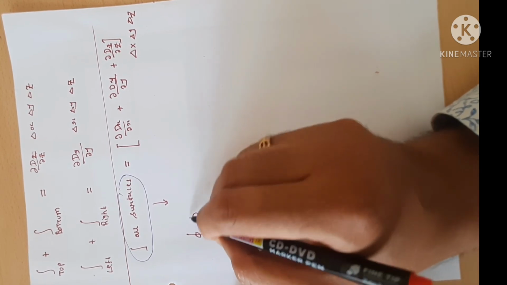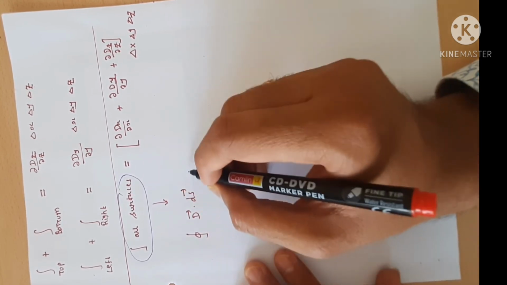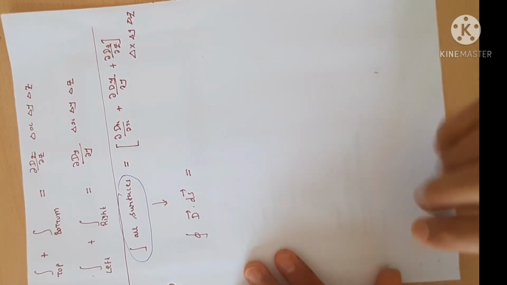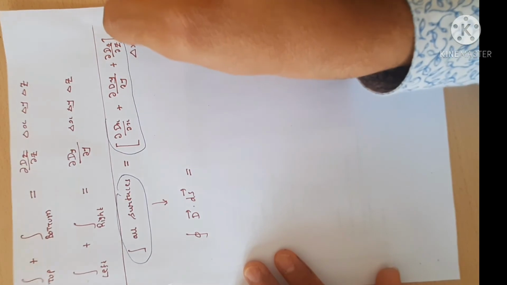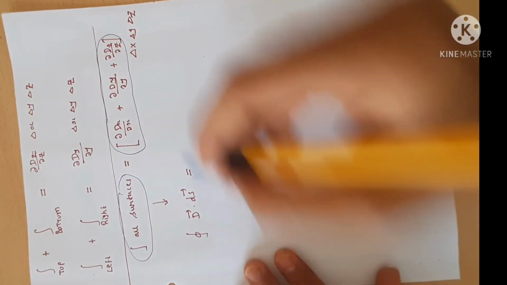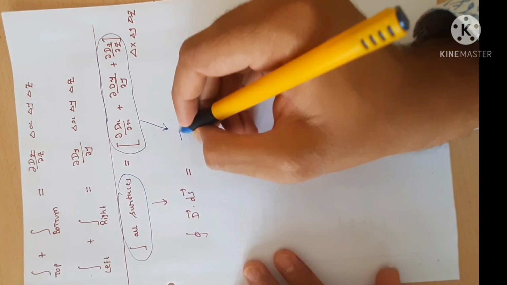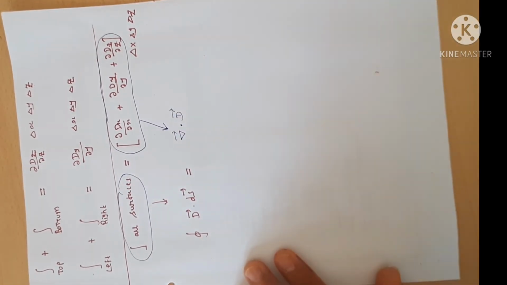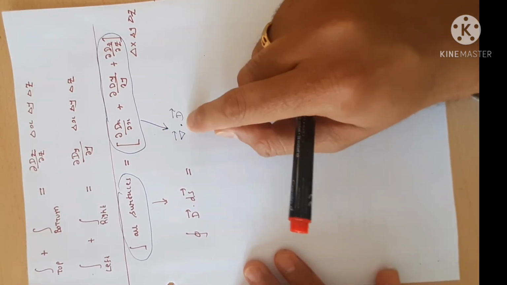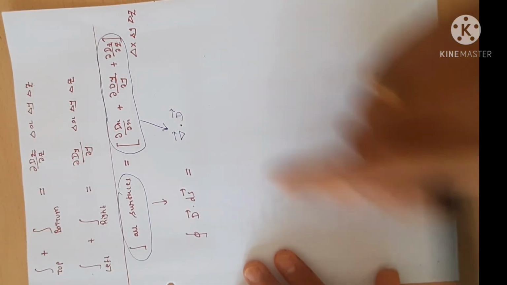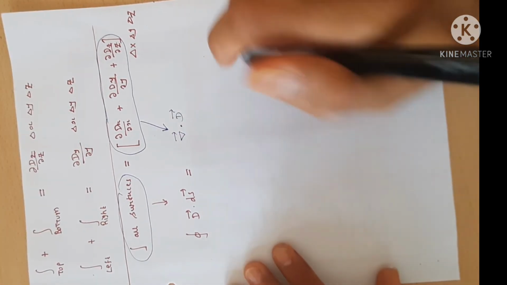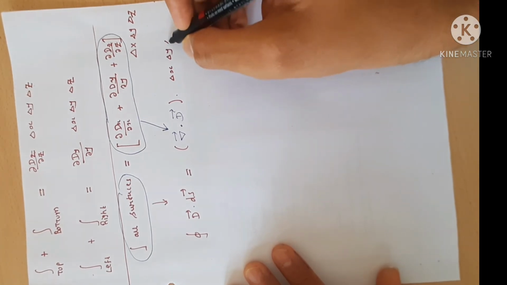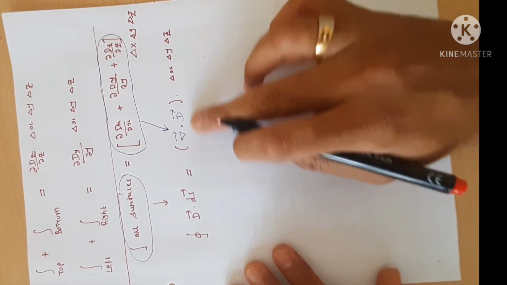So the closed surface integration D dot ds is equal to, if you look at this term, what does it indicate? It's del dot D. This term is nothing but the del vector dot D vector. How it comes, you can go to the first chapter videos to get the idea about it. So this del dot D into delta x, delta y, delta z is just the definition of divergence.